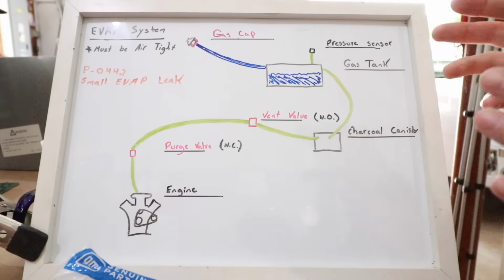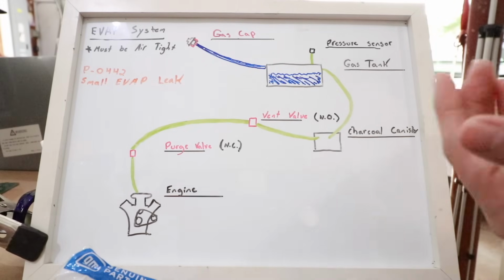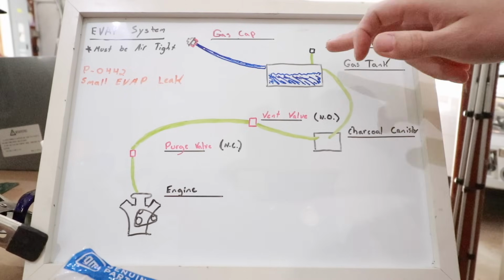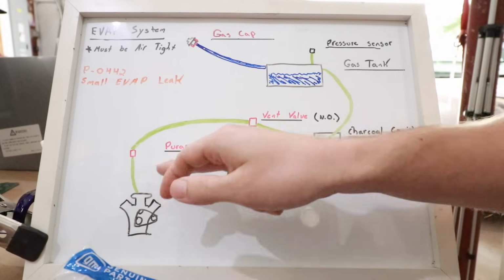Now, really, the best way to determine where your evap leak is would be by way of a smoke machine and a very expensive scan tool that would allow you to monitor the pressure sensor, but also manually open both of these valves.